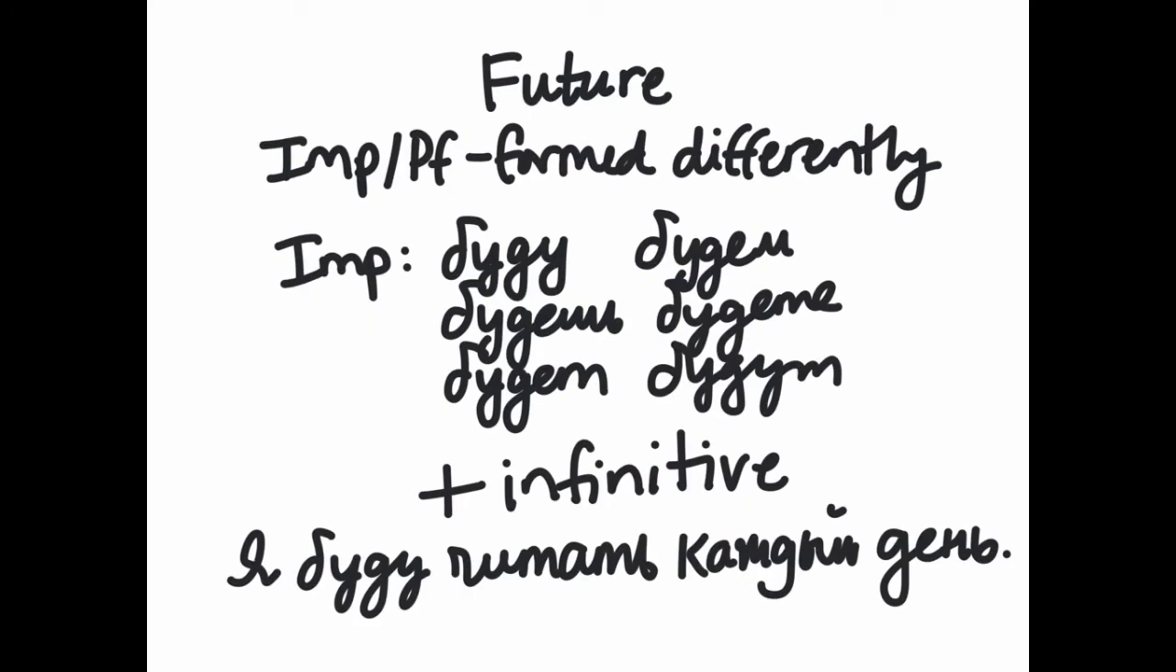The future is the trickiest because imperfective and perfective verbs are formed differently. Imperfective seems easier because this is more similar to how we say the future tense in English. What we do is we take a form of the verb to be, быть, and here they are, буду, будешь, будет, будем, будете, будут, and then add an infinitive. So, я буду читать каждый день. I will be reading every day. And this seems easy to us as native speakers of English, maybe because this is the way we make future tense in English.